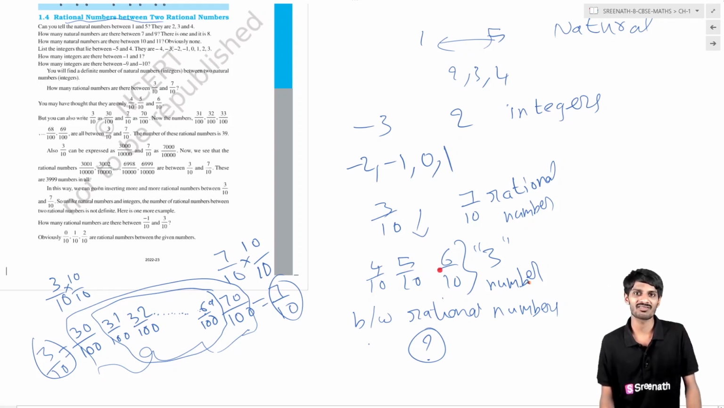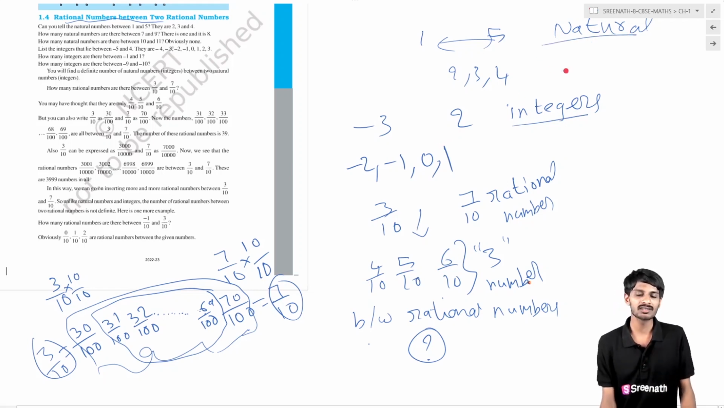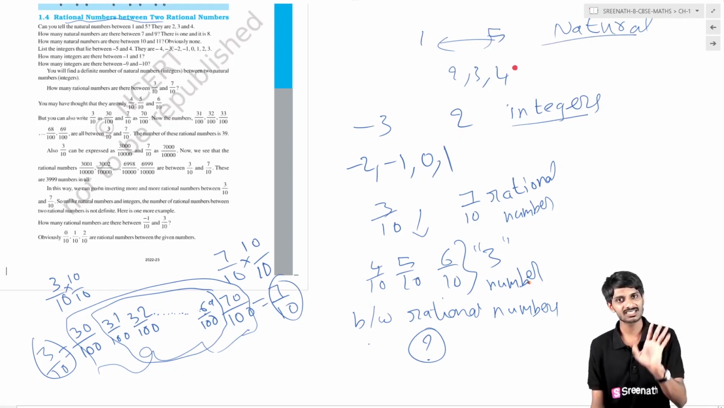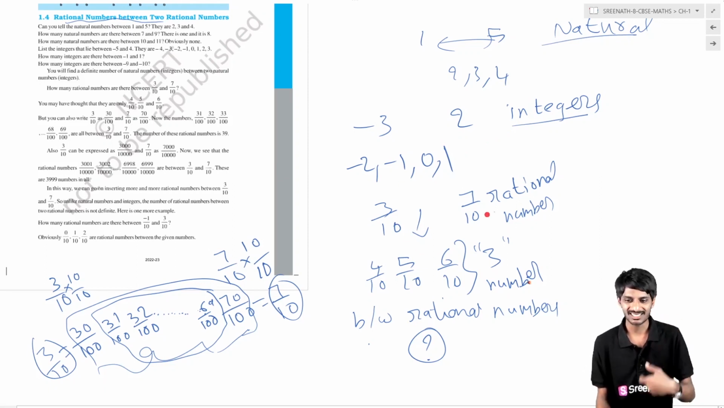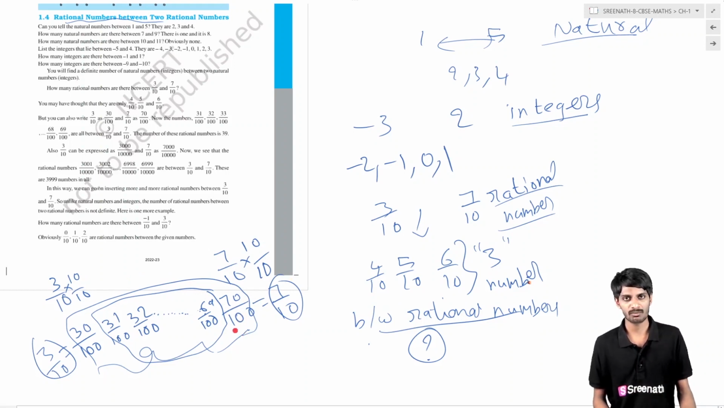So what we can finally understand is, in between integers you only have a fixed number of integers. In between natural numbers you have a fixed number of natural numbers, but in between rational numbers we have so many rational numbers. They are not fixed. Why?